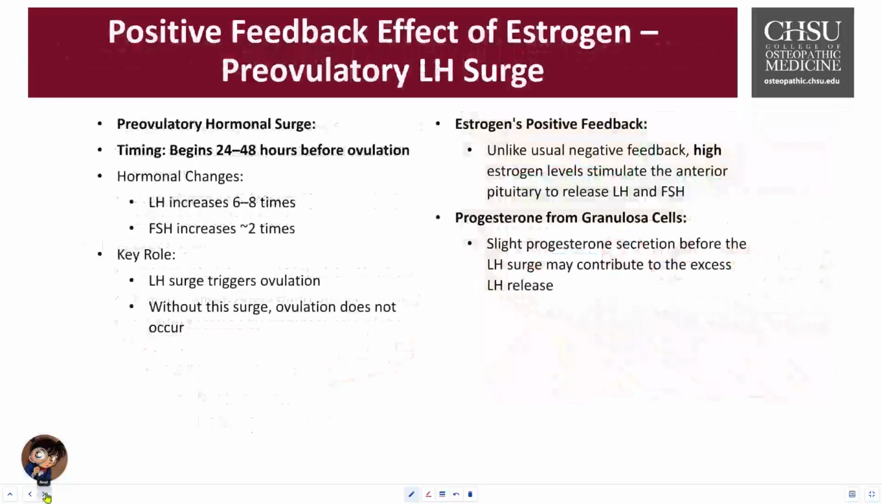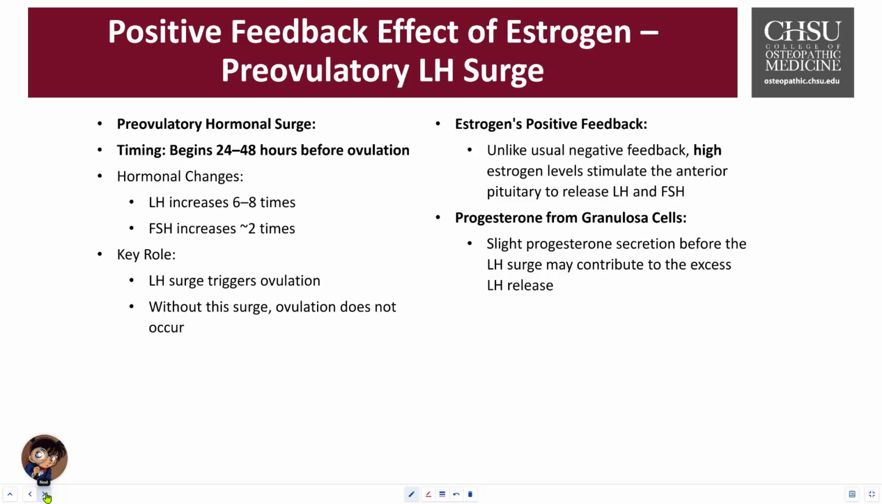So, positive feedback effects of estrogen and the pre-ovulatory LH surge. Typically, estrogen exerts a negative feedback, right? This helps suppress the gonadotropin release. However, when estrogen levels rise significantly in the late follicular phase, there tends to be more of a positive feedback mechanism. These high levels of estrogen will stimulate the anterior pituitary to boost the release of LH, and that will then cause the LH surge, and to a small degree also a little bit of FSH. This surge is critical for ovulation and then eventually formation of the corpus luteum.